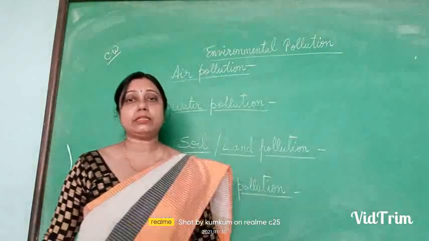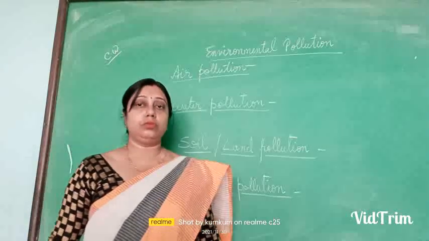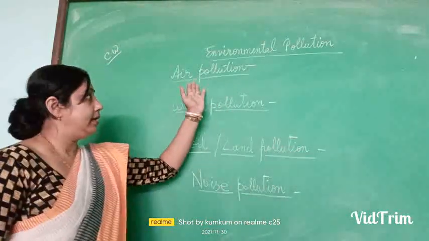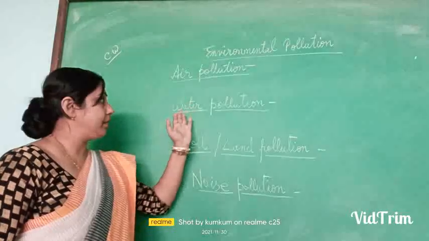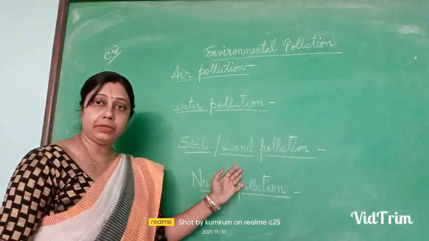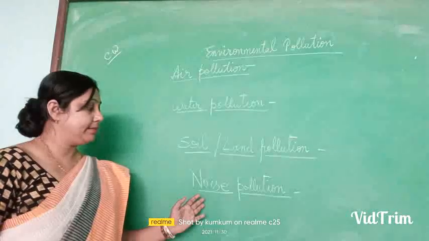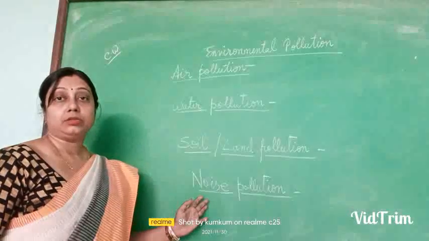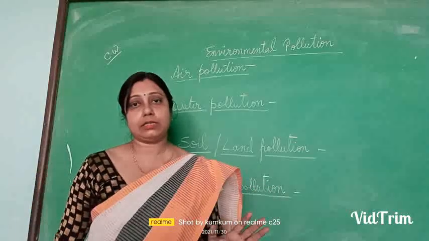There are various types of pollution: air pollution, water pollution, soil or land pollution, and noise pollution. These four we will discuss today.